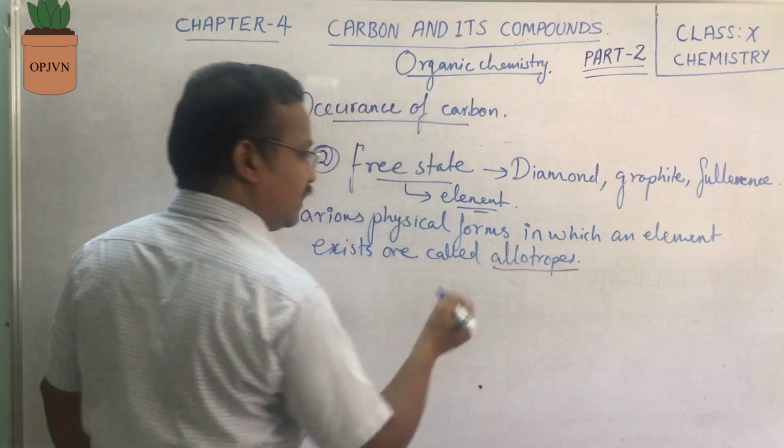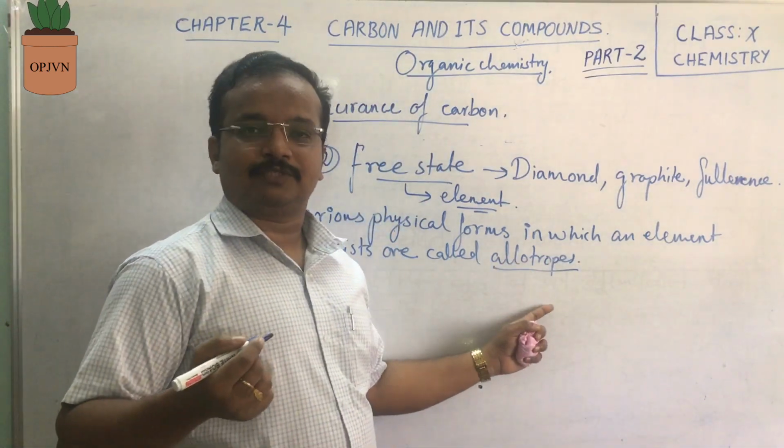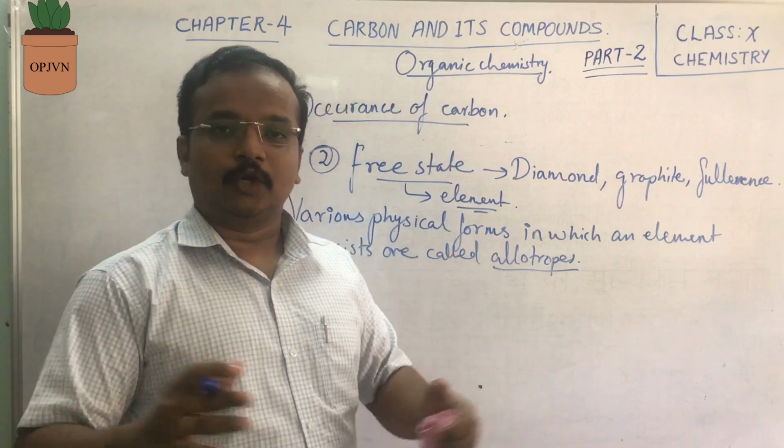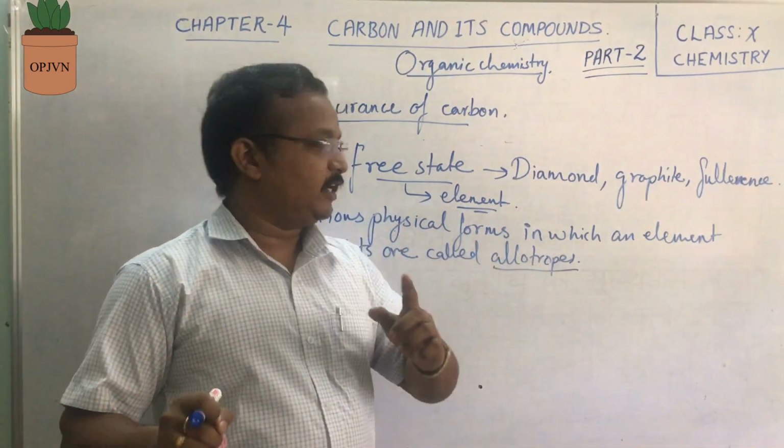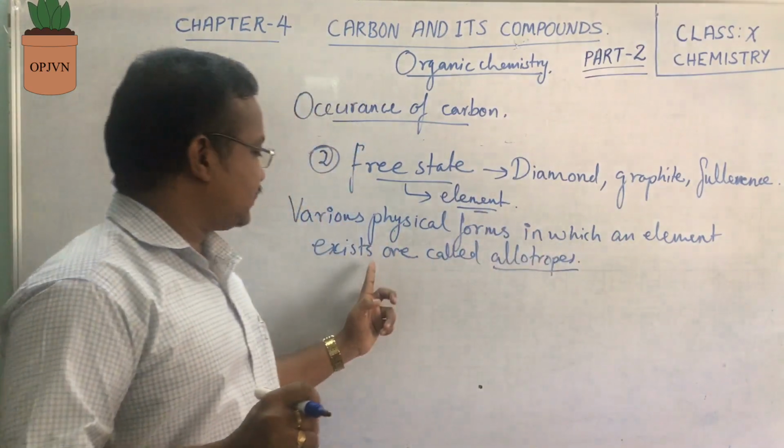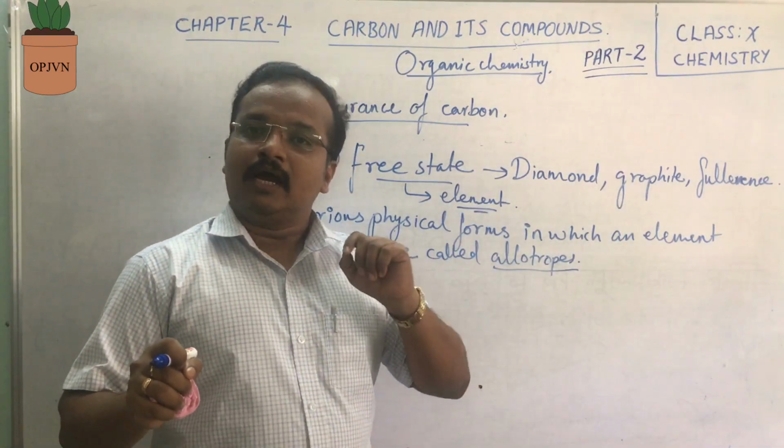So we are introducing another term, allotropes. Children, you must know what allotropes are. Allotropes means various physical forms in which an element exists.